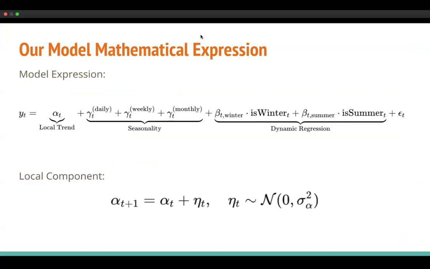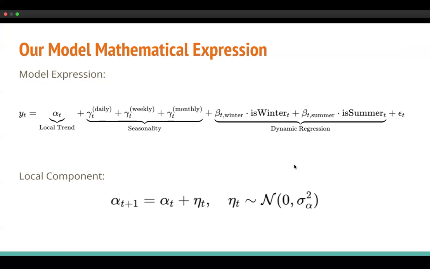Because the data is non-stationary, so it depends on time, we need to include a local trend effect and a seasonality effect based on daily, weekly, and monthly times. Our core regression is a dynamic regression with an error term. The local component follows a random walk with randomized error.